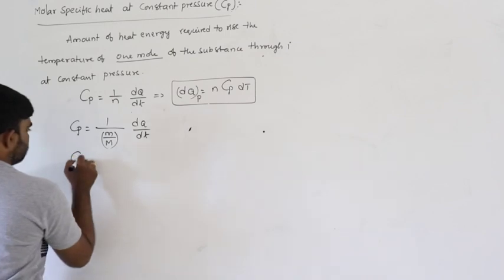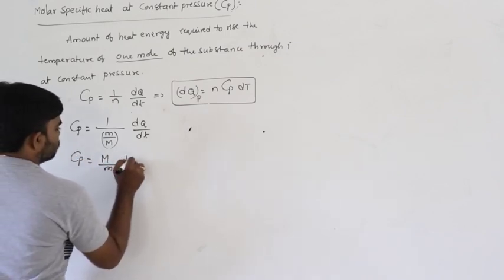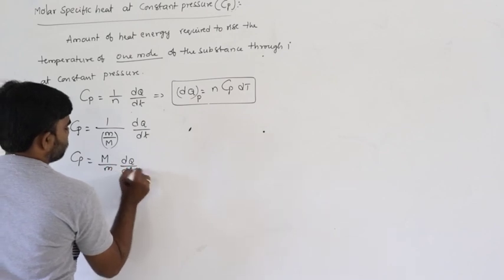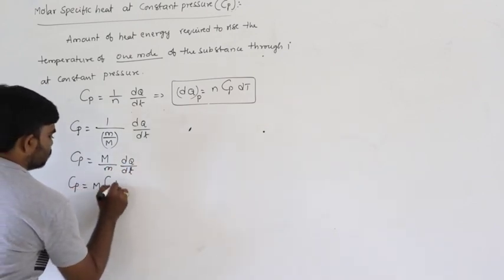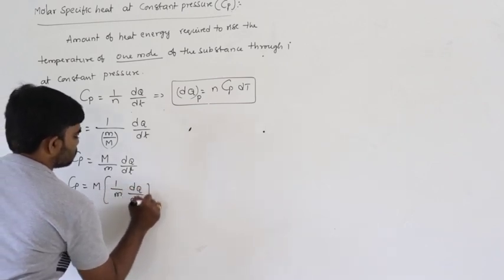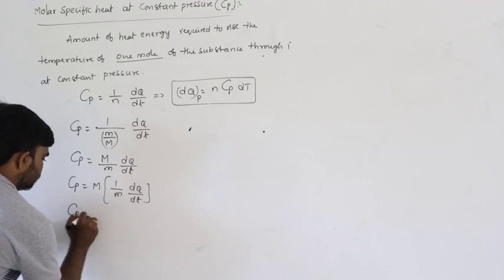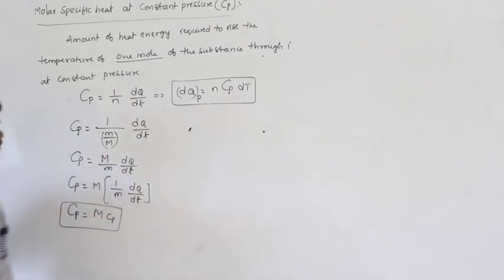So Cp equals capital M by small m into dq by dt. But here, Cp equals M into 1 by small m into dq by dt. Therefore capital Cp can be written as capital M into small cp.